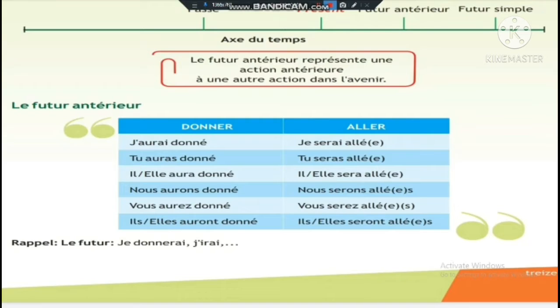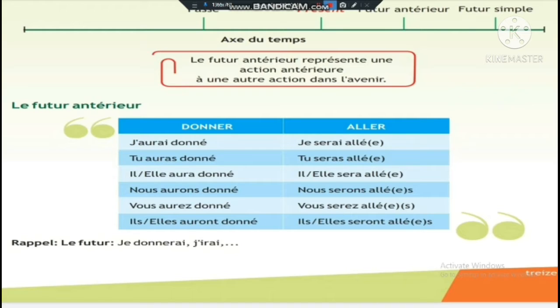Today we will cover the grammar part, Le Futur Antérieur. Le Futur Antérieur représente une action antérieure à une autre action dans l'avenir. The exercises and notes for the Futur Antérieur are pasted in the Telegram. You can join and download.